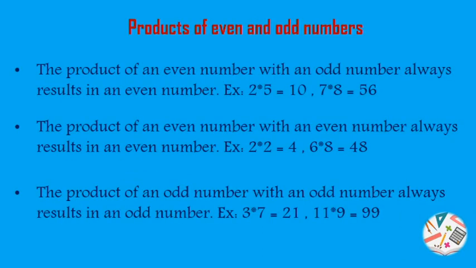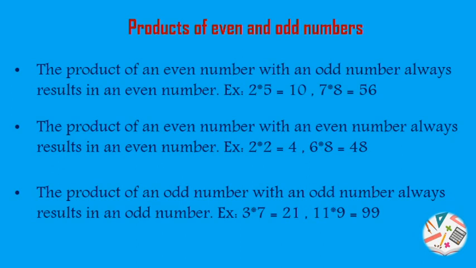Products of even and odd numbers. The product of an even number with an odd number always results in an even number. It means an even number multiplied by an odd number, the answer will be an even number.